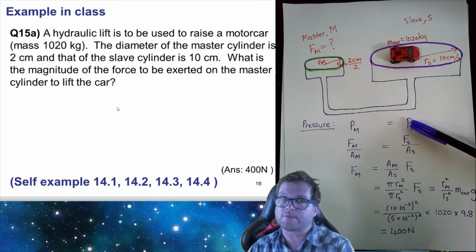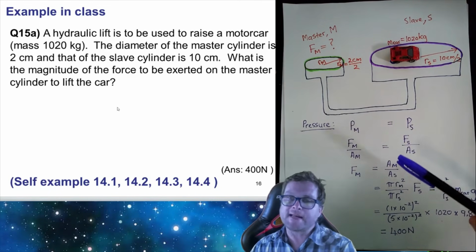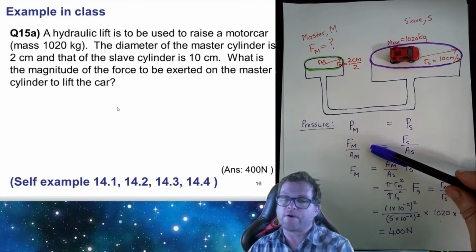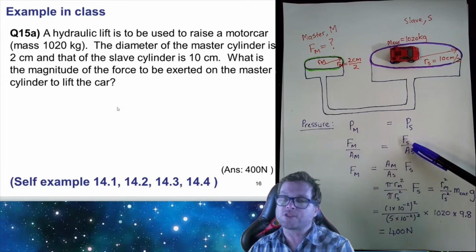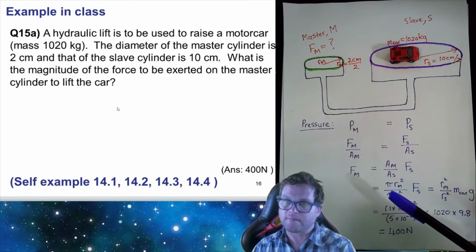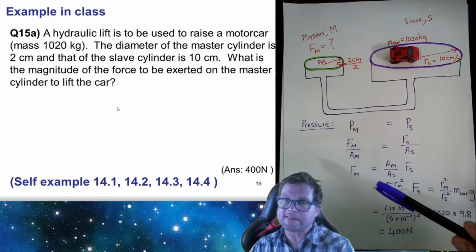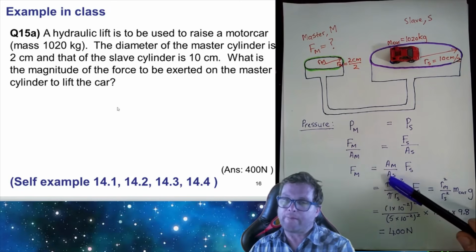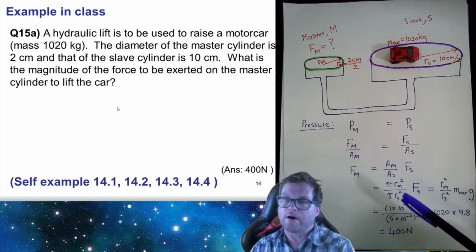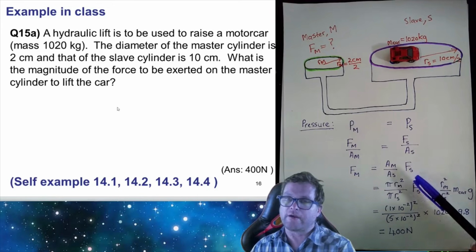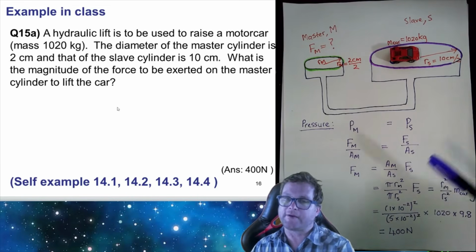So P_M is equal to P_S. We can rewrite pressure in terms of force over area. So we note that the force at the master side is going to be given by the ratio of the areas times the force that appears on this side.